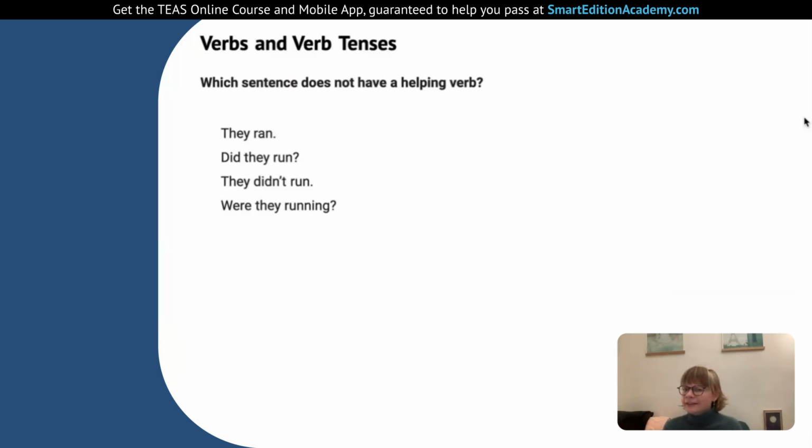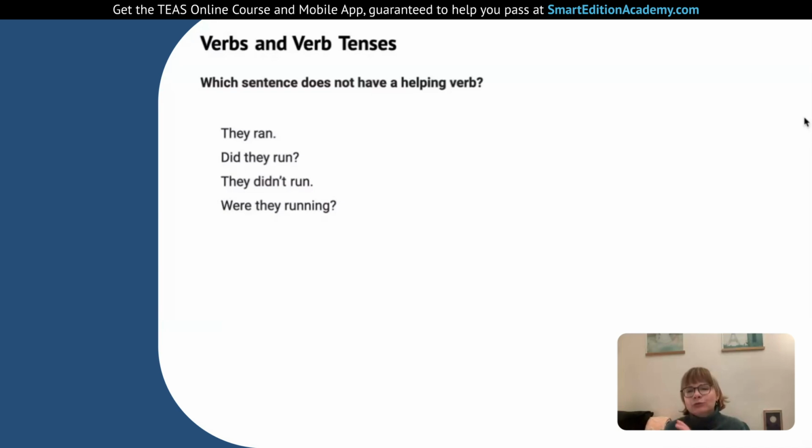So you might say, oh, this has a verb. To run, that's an action word. That is a verb. It does have a verb. So it has a main verb. To run is the action. They ran. But it doesn't have a helping verb. And we're going to see the other ones they do, and they're different.